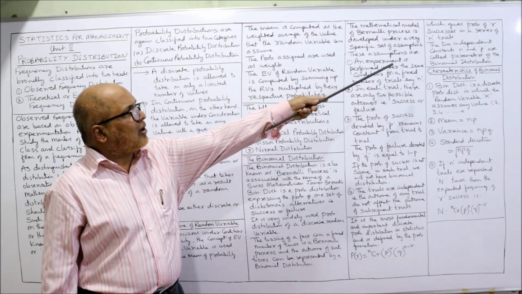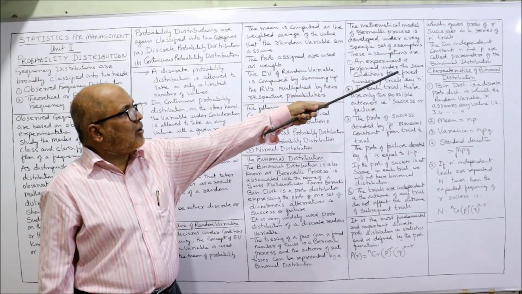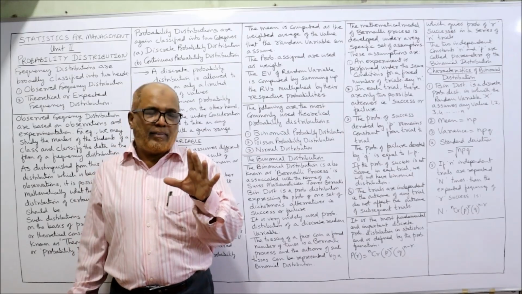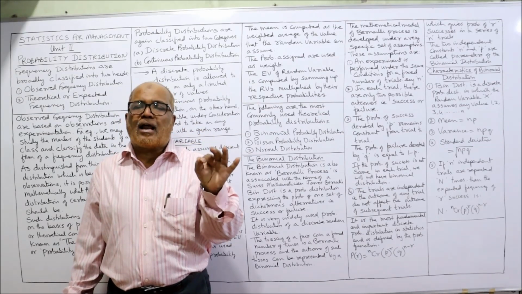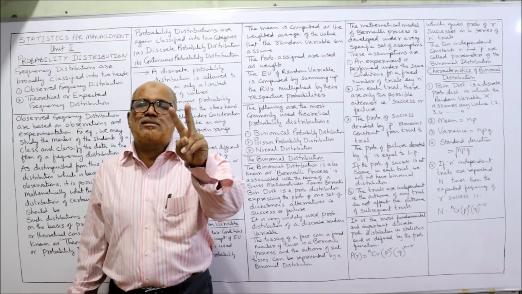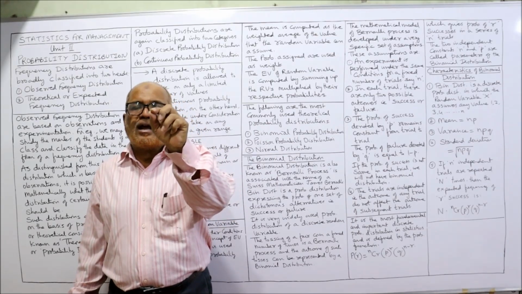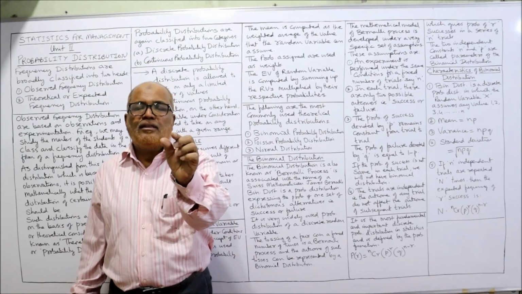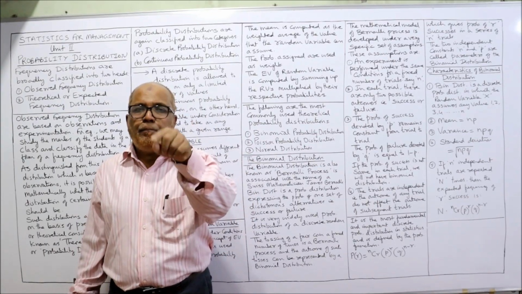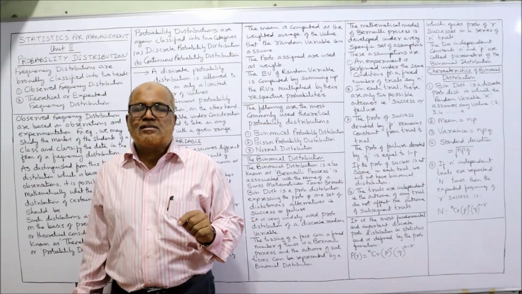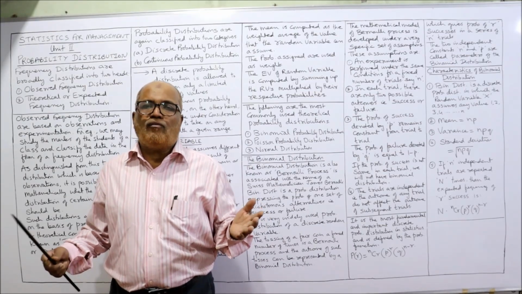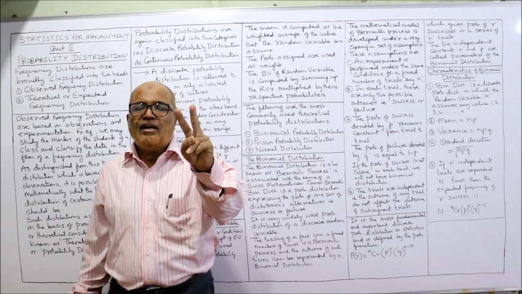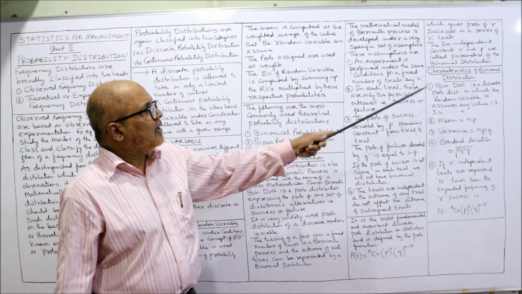The two independent constants, that is n and p, are called the parameters of the binomial distribution. For applying the binomial distribution, the main parameters are two constants, n and p. If we have small n, that means the number of trials, and p, the probability of success, we can easily find out P(r), the probability of r successes. The only things we need are two: n and p.